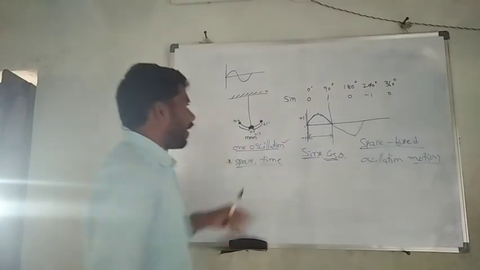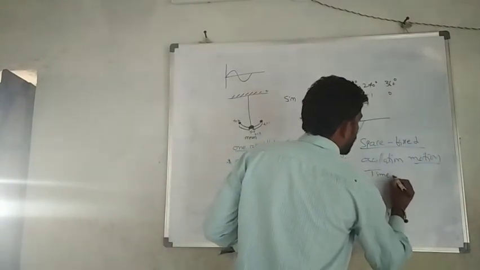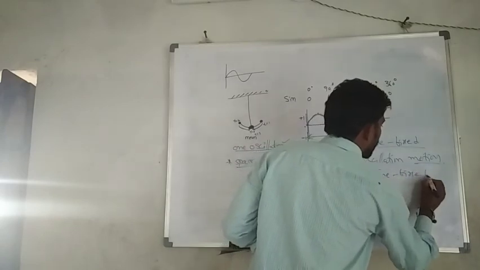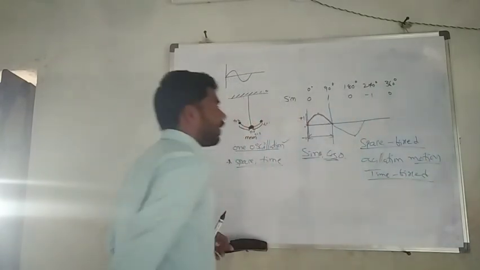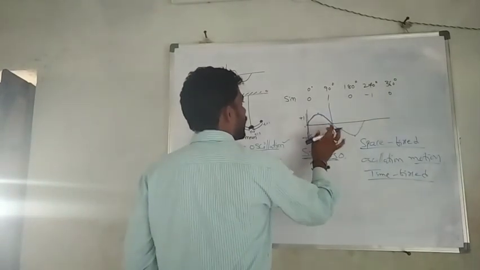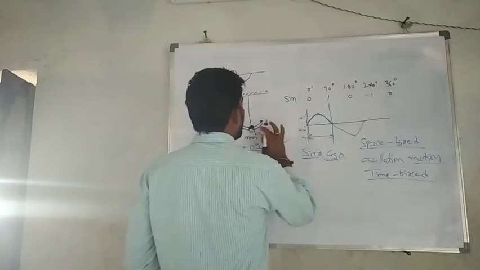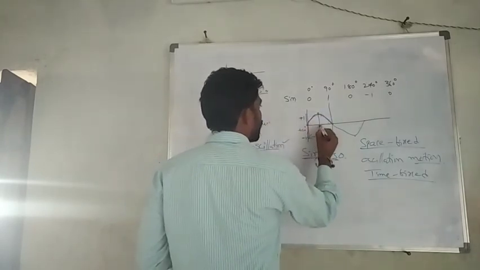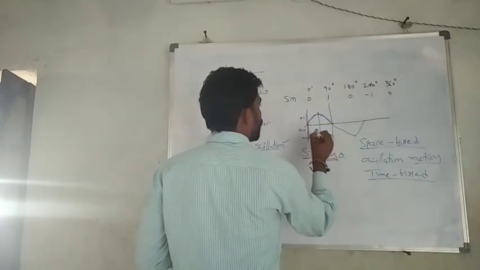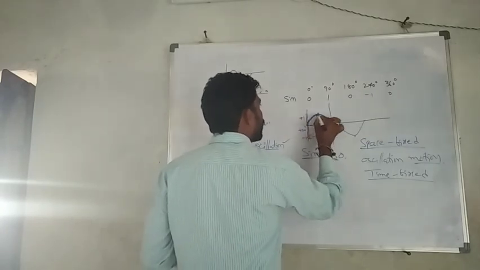Then if time is fixed, it means a time t0 to t1, it gives the wave shape.